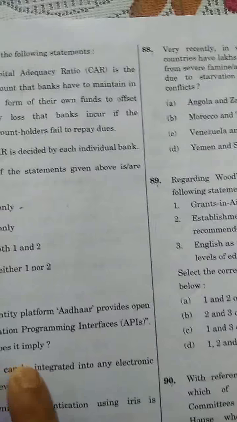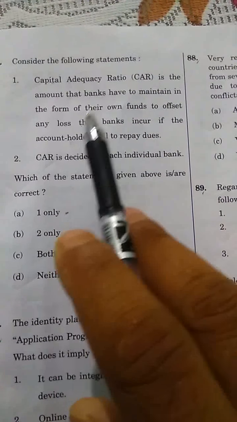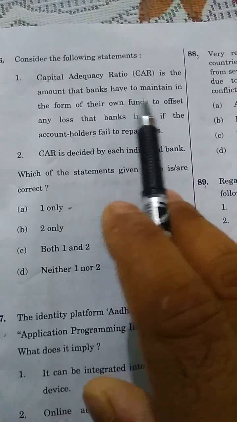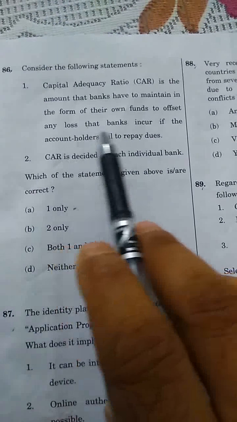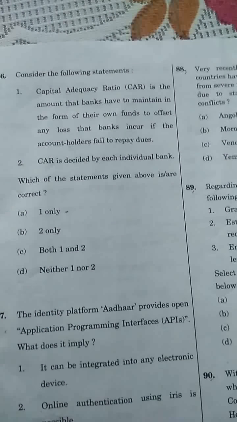Next, 86. Capital adequacy ratio, CAR, is the amount that banks have to maintain in the form of their own funds to offset any loss that banks incur if the account holders default.